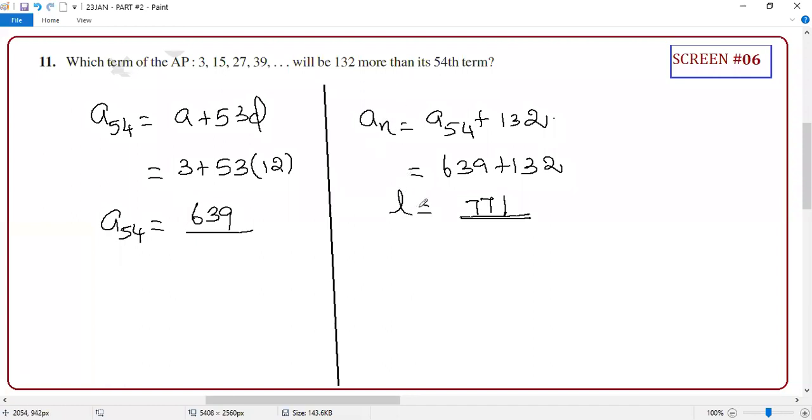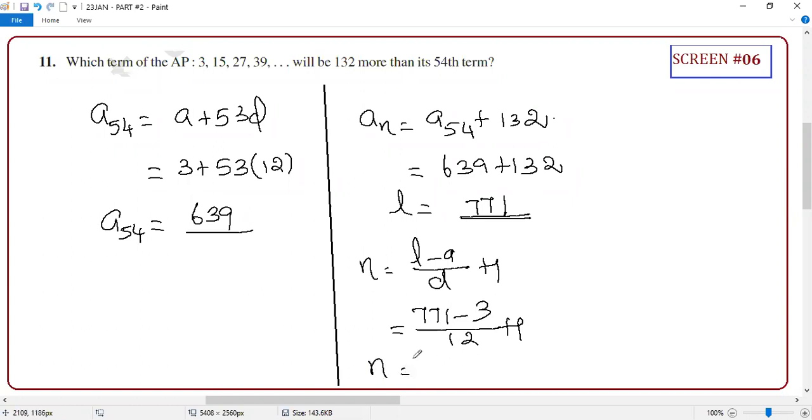Now this is your nth term, and you need to find n. This is your last term. How do you find the position? Again, the golden formula: n equals (L minus A) by D, plus 1. L is the term whose position you want, so 771. A is 3, D is 12, plus 1. Guys, simplify and let me know the final answer. 65. You need to do 771 minus 3, then divide by 12.